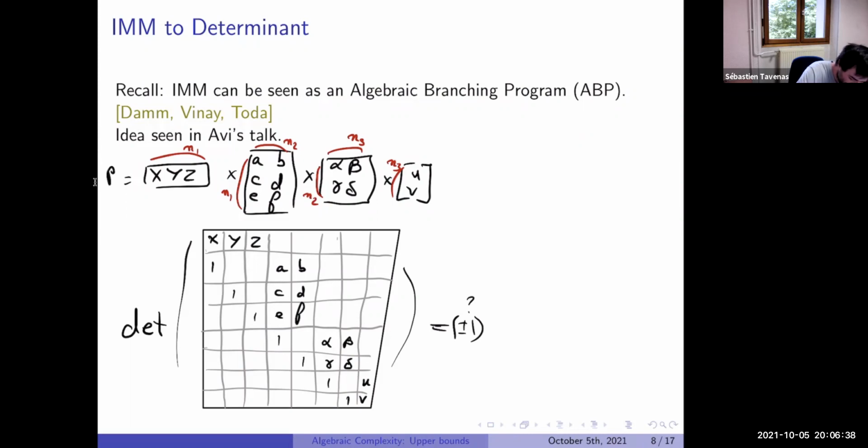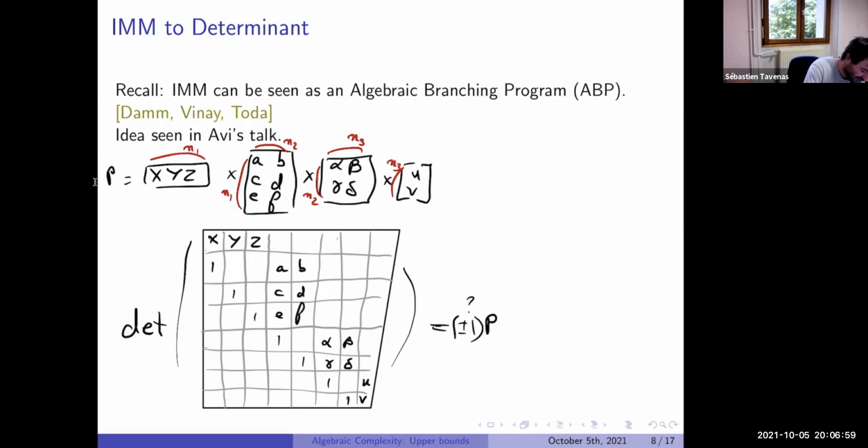And we can quite easily notice why it works. In fact, it's very easy to transform products of matrices into a determinant. We just have to copy the matrices inside our big matrix, and compute the determinant at the end.